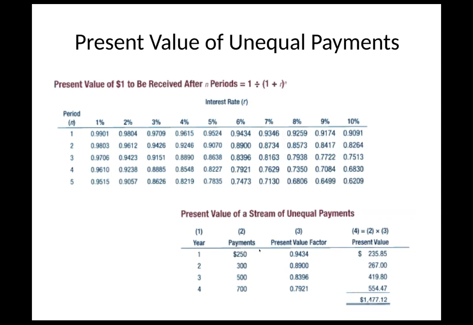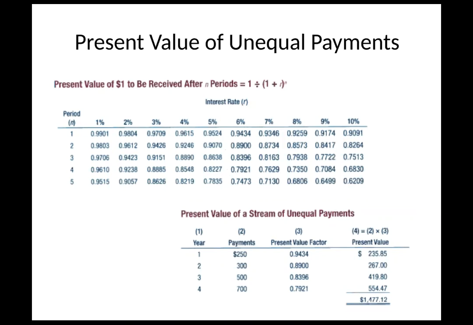The first year, year one, and we are again assuming 6%. Year one, we'd multiply the $250 payment times 0.9434. Year two, 0.8900. Year three, and you can see how this just flows down. You actually have to set up the problem this way, where you do year one, year two, year three, and basically solve for each year.